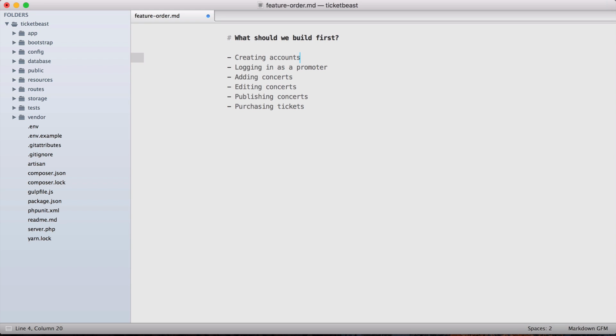It would be nice if we somehow had an ability to vet these promoters and make sure that we're only working with people who we trust that have a track record for actually being promoters in the city that they are working in. So ideally, we want some sort of way to maybe invite promoters to the system. So only people that we've had a discussion with and determined, yeah, you're someone that we want to be able to use the system actually has access. So before anyone could create an account, maybe we need to build the ability to invite promoters into the system.